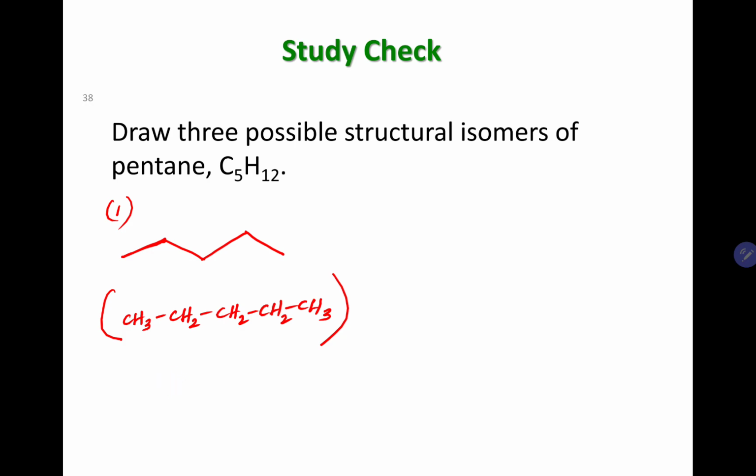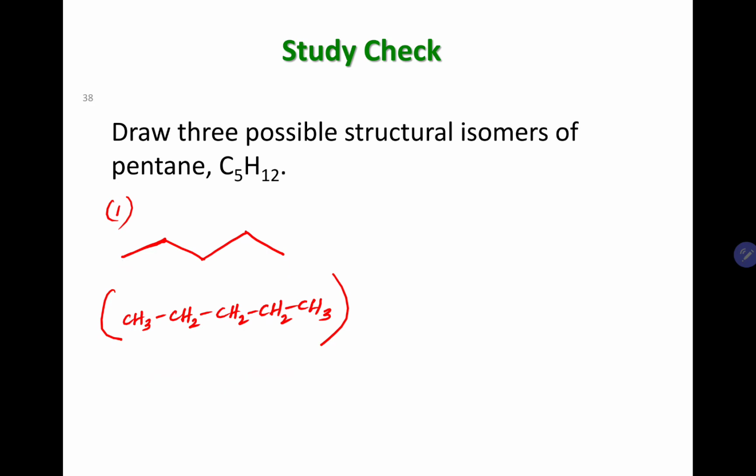But you can only have one straight chain one. Don't be the guy who asks, hey, can I have something like this? 1, 2, 3, 4, 5. This looks different. No, this is not different. This is still the straight chain one that you drew before. How do I know that? Because you have all 5 carbons in a straight chain. So what is the difference? There is no difference. They are both straight chain ones, and all 5 carbons are connected to 1 or 2 carbons. So they are identical, the same thing. Don't draw things like that.